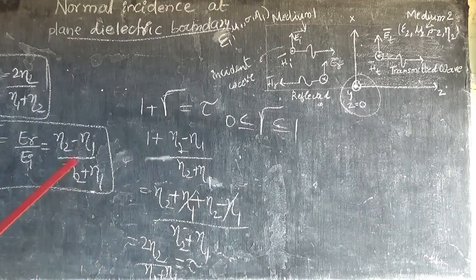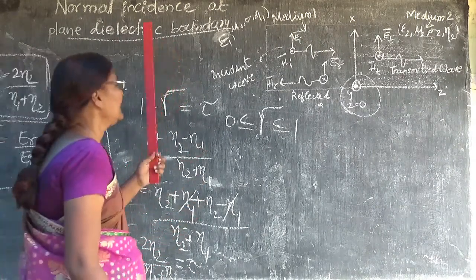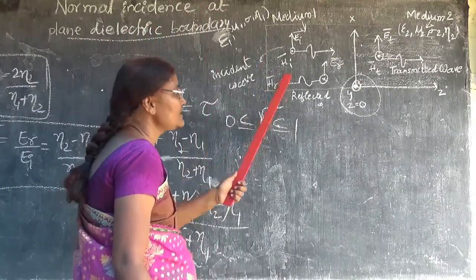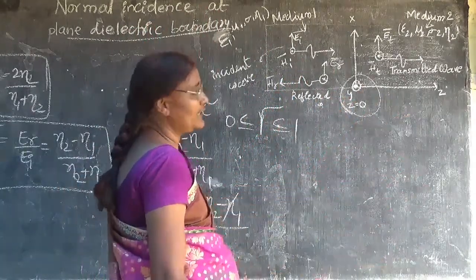And third one, they are dimensionless. They don't have units. They are dimensionless, and they may be complex quantities. And so these are the results of an electromagnetic wave or uniform plane wave crossing a dielectric boundary.